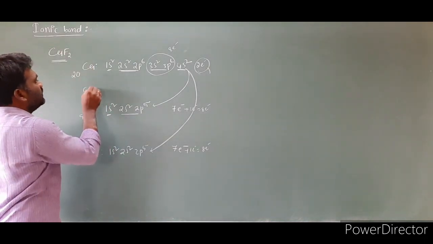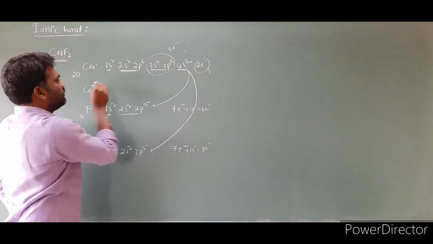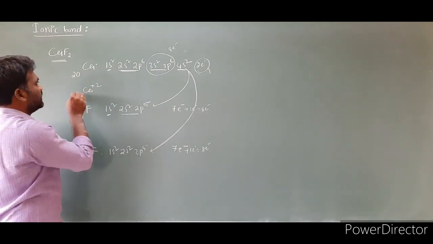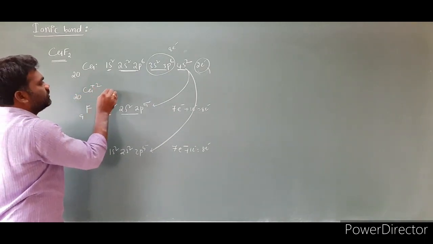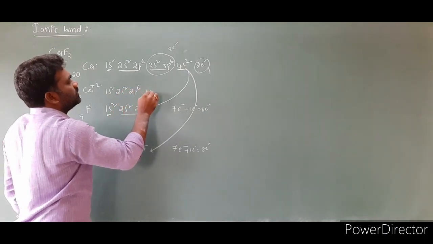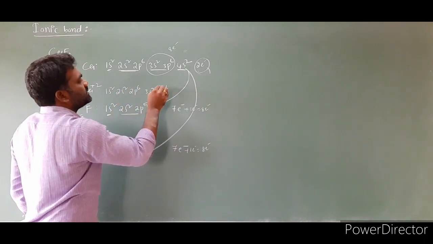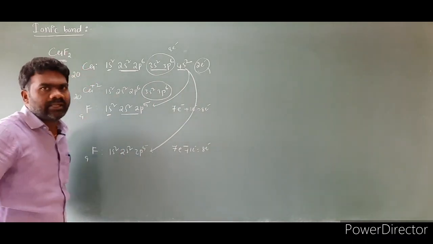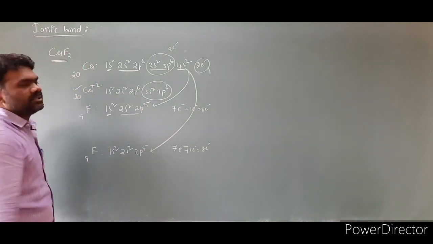Now after transferring, what species are formed? After losing 2 electrons, leading to the formation of Ca2+, isn't it? Then the atomic number remains the same. Configuration is 1s2, 2s2, 2p6, 3s2, 3p6. The number of valence electrons will become 8. The calcium 2+ ion is stable.